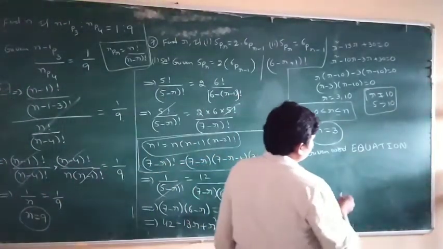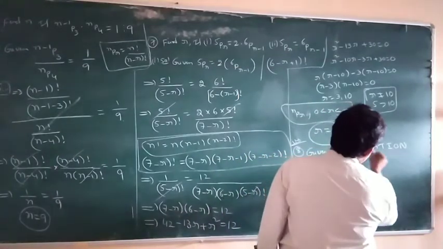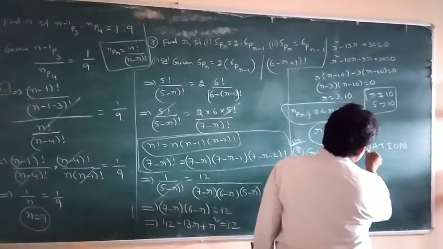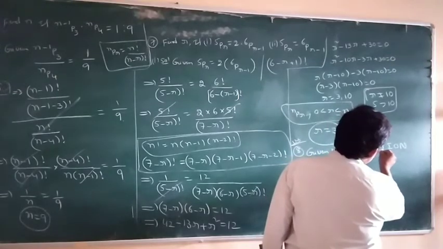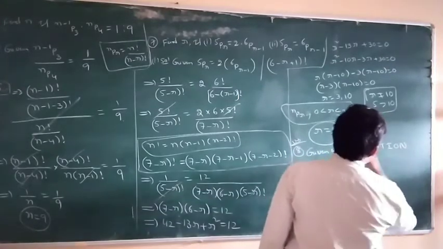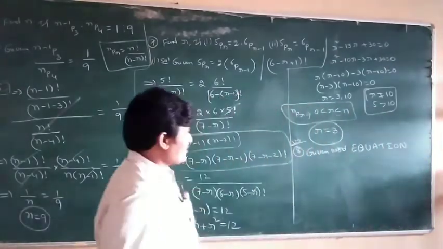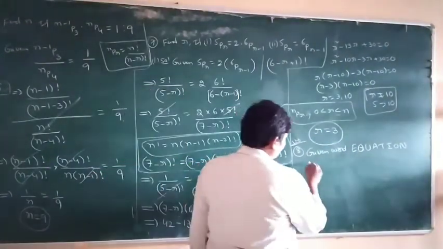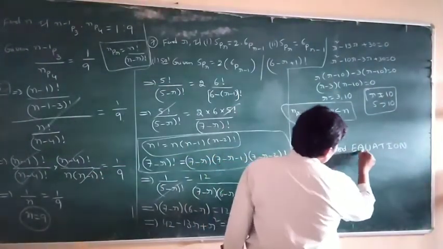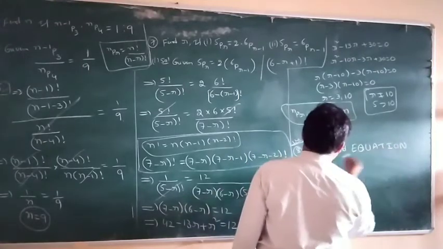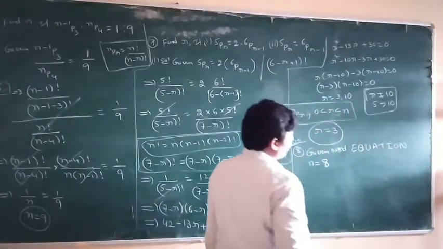So in it, E how many times? E one time, Q one time, U one time, A one time, T, I, O, N, all are different letters. n is equal to how many? 1, 2, 3, 4, 5, 6, 7, 8. n is equal to 8.